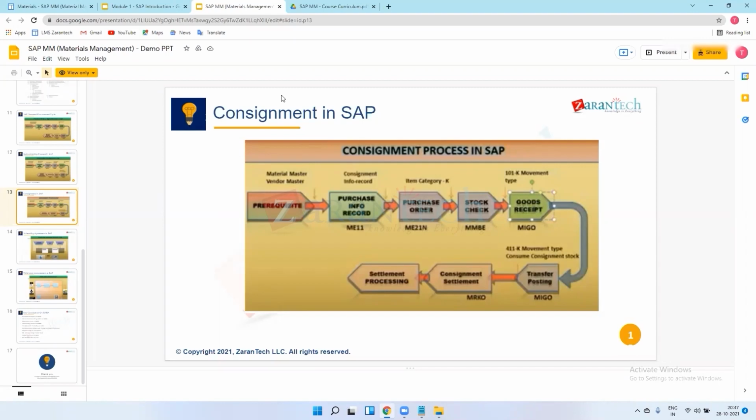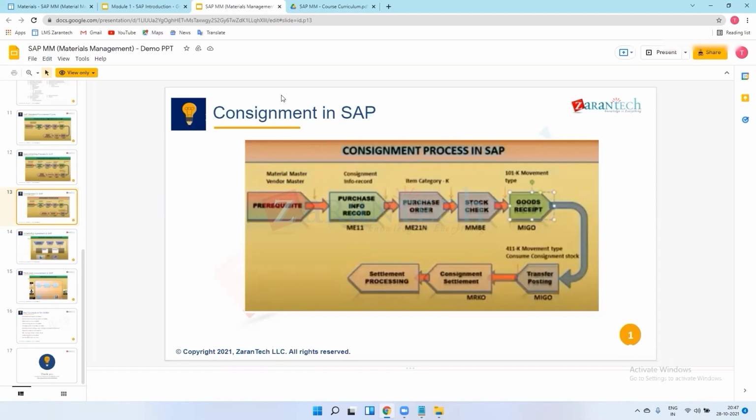Just a simple concept. The vendor doesn't have space to store the material. That's why he is sending material to the company. I as a company will procure that material and store it in my premises, but I will not process the payment because the vendor doesn't have space for that. This is basically the consignment. If they don't have space, or I don't want to follow up with the vendor every time for procuring the material,